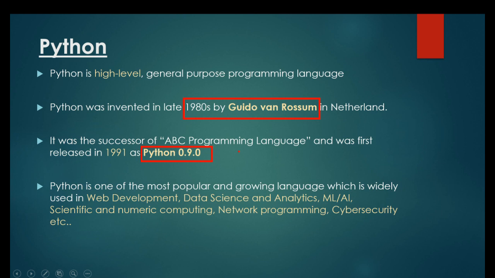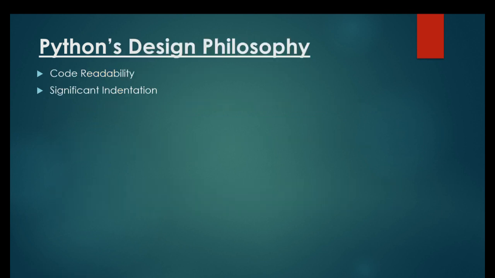Nowadays, Python is one of the most popular and fast growing languages, widely used in web development, data science and analytics, ML and AI, various scientific and numeric computation, network programming, cyber security, etc. And Python is growing at a very fast pace. Now talking about Python's design philosophy, when Python was designed, the two philosophies kept in mind were code readability and significant indentation. Python uses white space as indentation instead of curly braces to delimit blocks.